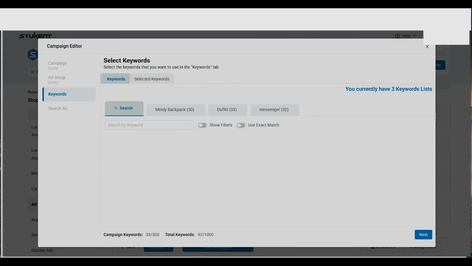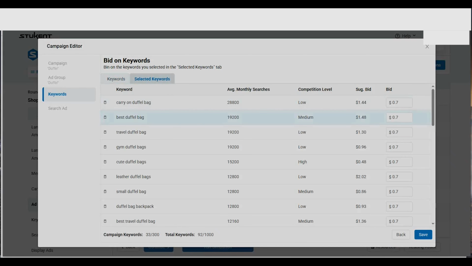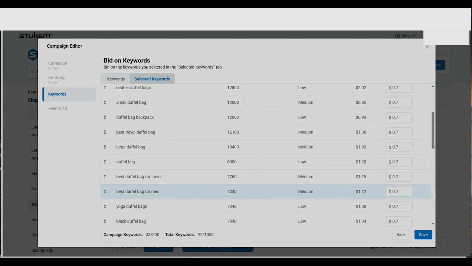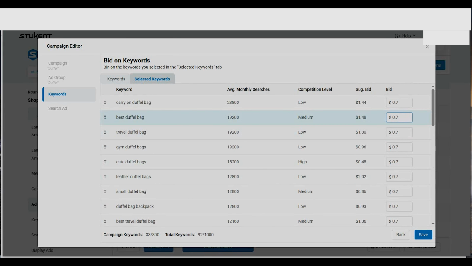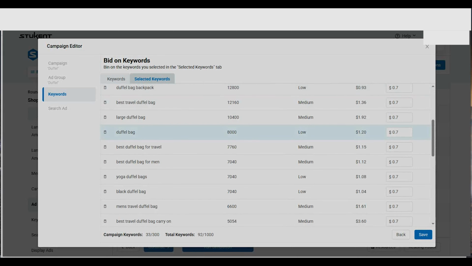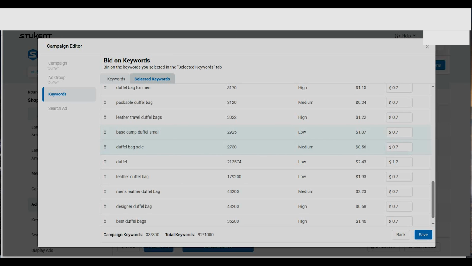And then for Duffel, let us see the selected keywords. You can see we have only selected the Duffel keyword or any keyword with the word Duffel. And when it comes to the bid amount, we are trying to focus mostly on those keywords that have a huge amount of outcome, but at the same time we are focusing only on those where it's very difficult to rank, or also where it's very low to rank.